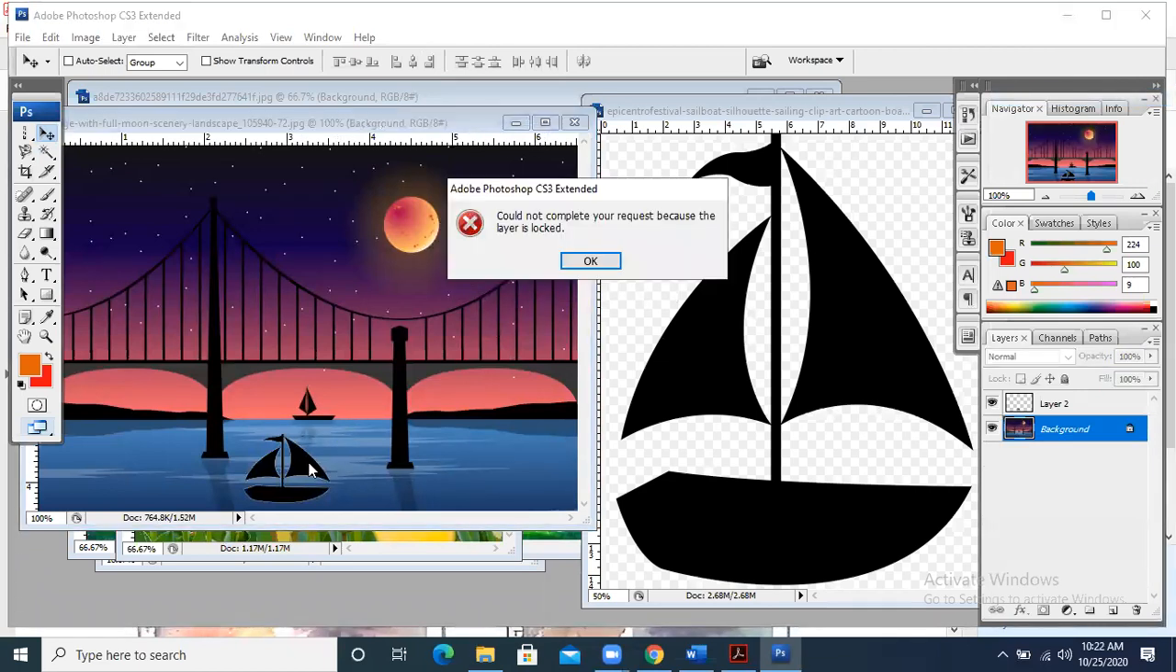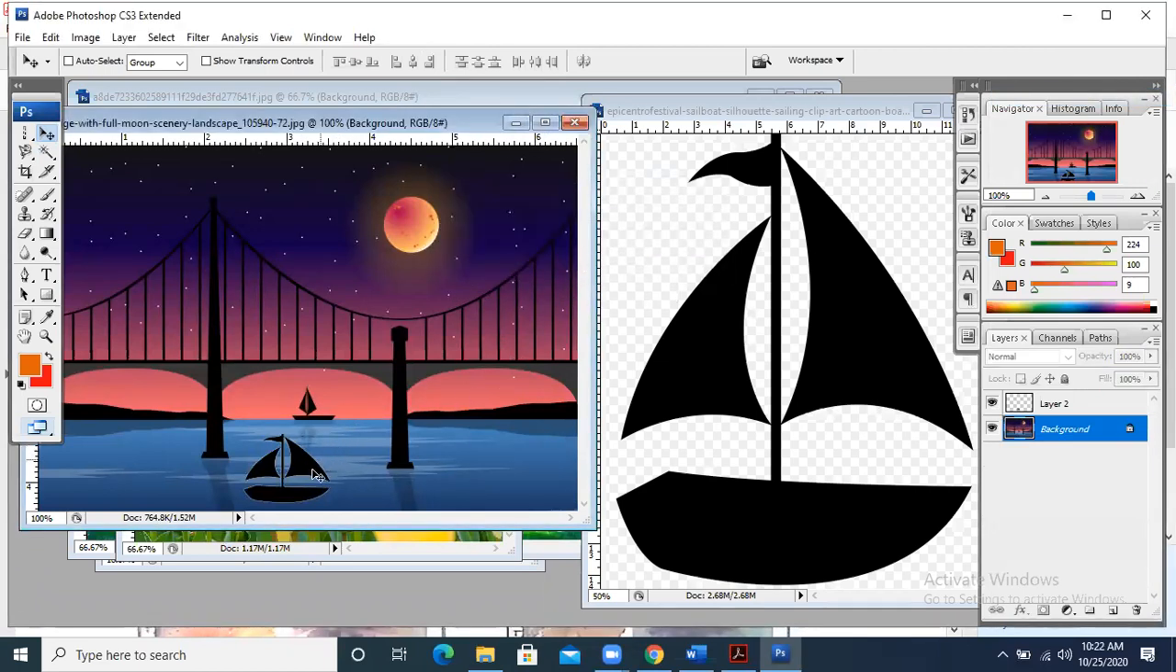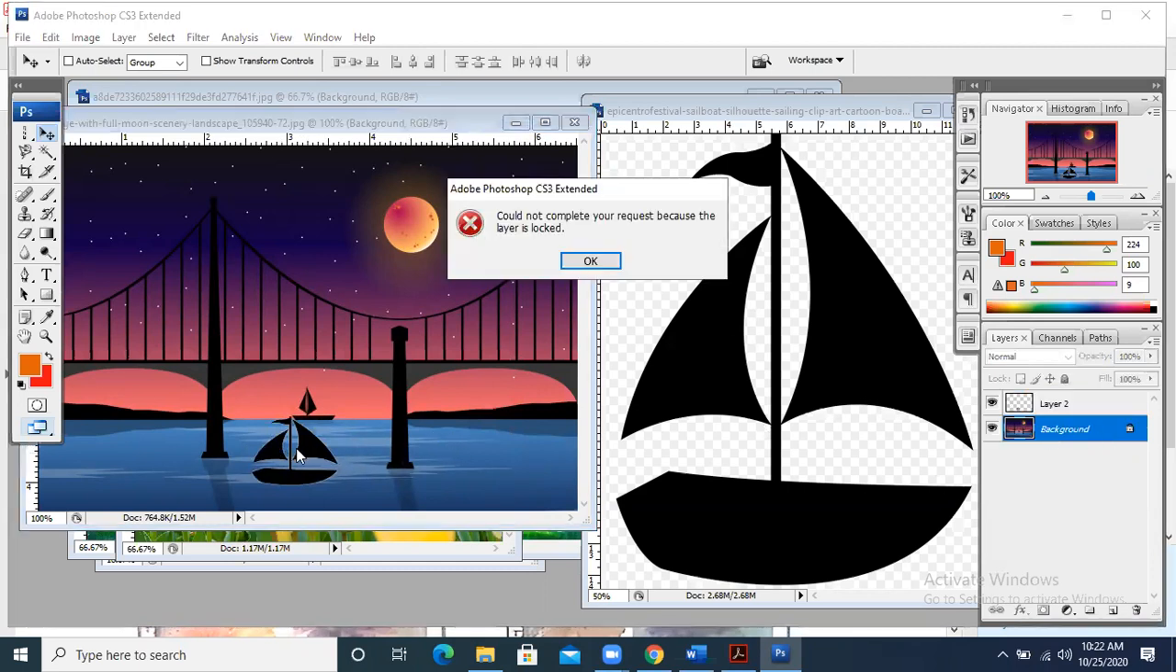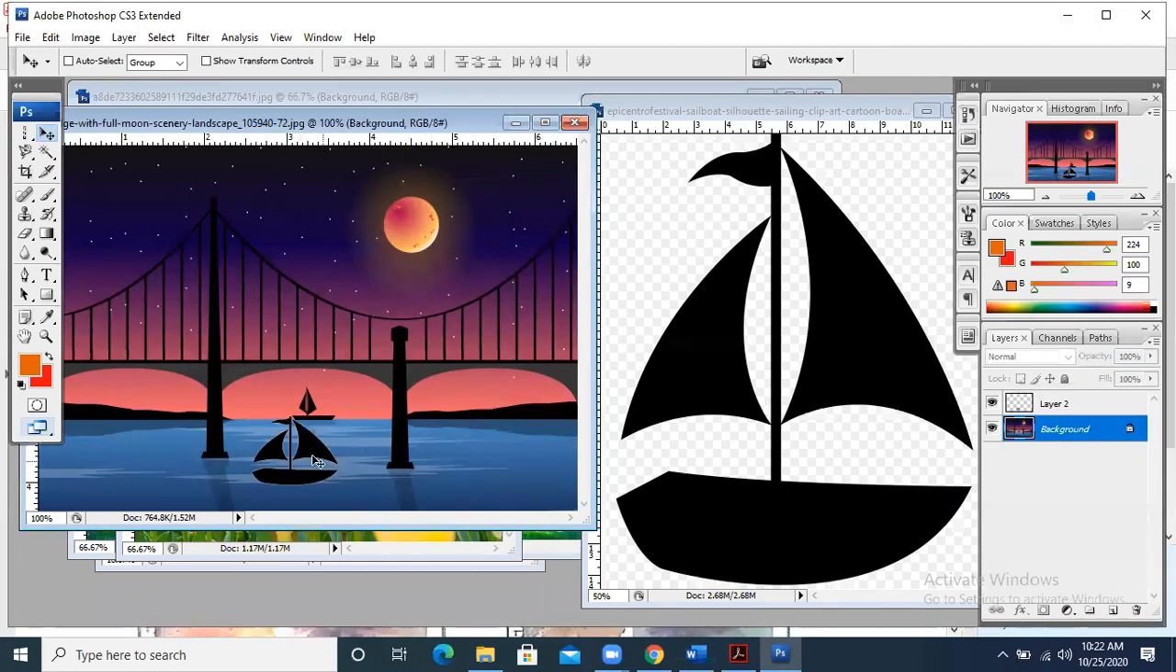Now the boat has come. Can you see that the boat is there? This is basically layer 2. This is the boat. If you click on the background, the boat will not move. You will say it is not moving. Why? Because it is not selected. Click on layer 2, it is on layer 2, then you can move the boat.